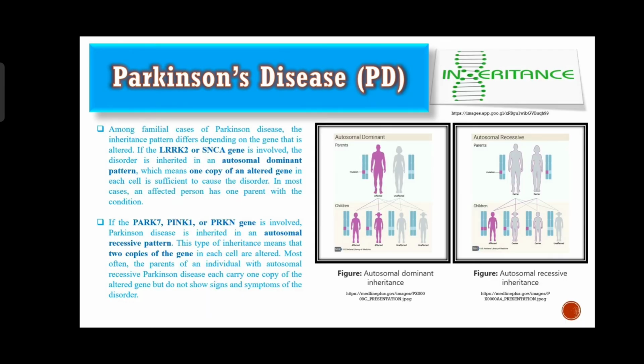Inheritance of Parkinson's disease. There are two different types of inheritance pattern observed in Parkinson's disease, autosomal dominant and autosomal recessive. If the person has the LRRK2 or SNCA gene, then it is autosomal dominant. If the person has the PARK7, PINK1 or PRKN gene, then it is an autosomal recessive pattern. In autosomal dominant, only one copy of the altered gene in each cell is sufficient to cause the disorder. In most cases, an affected person has one parent with the condition.